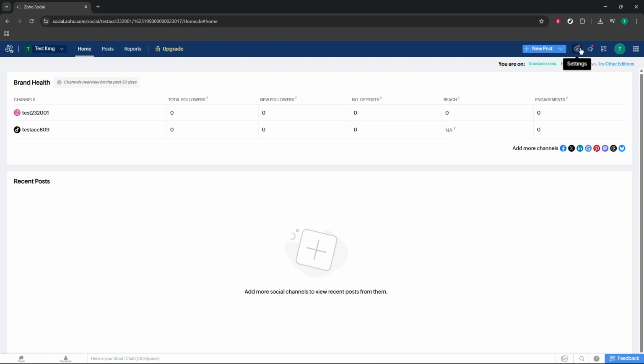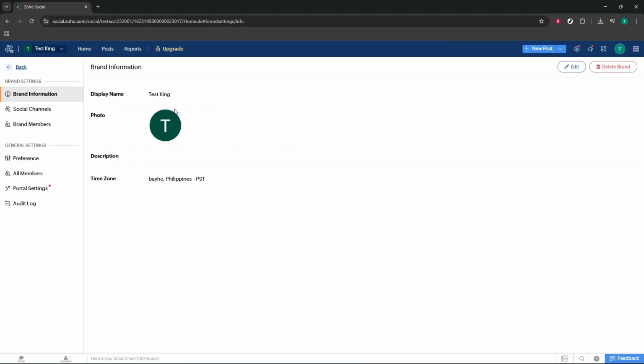Next, click Settings. Think of this as your control room, where you manage brand details, permissions, and the connections to your social platforms. It's a good habit to familiarize yourself with this area early, so you always know where to tweak your setup later. Now click Social Channels.